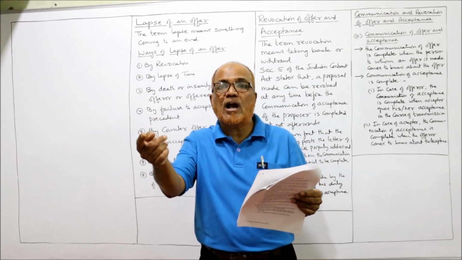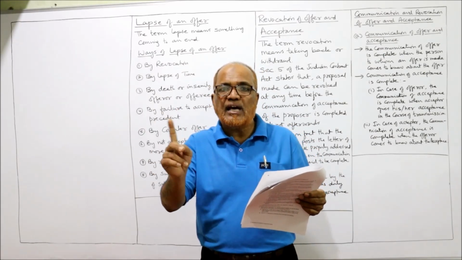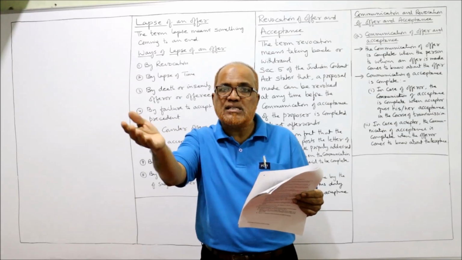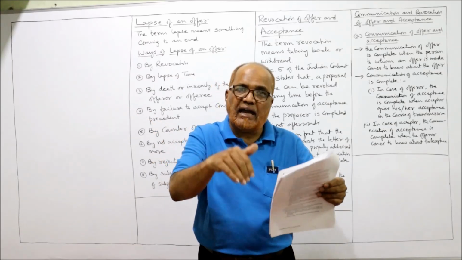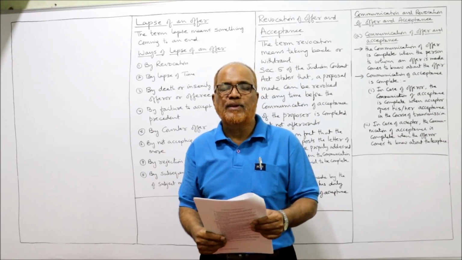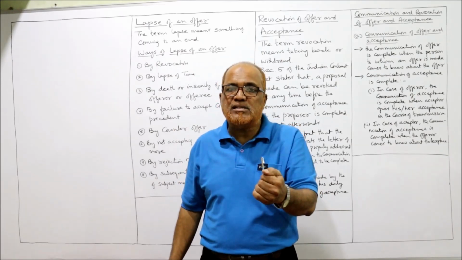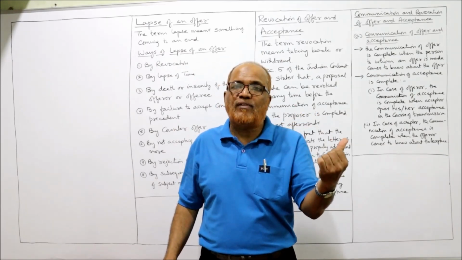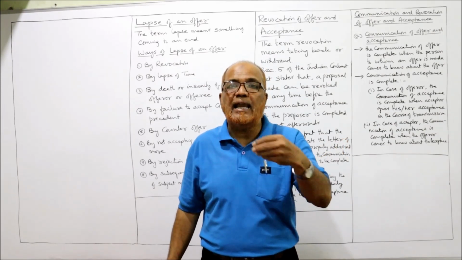That means it is a counter offer. Naveed has not accepted the offer. He has given a counter offer that I will purchase your bike for 18,000. So as soon as a counter offer is made, the first offer made by Khurram was lapsed.